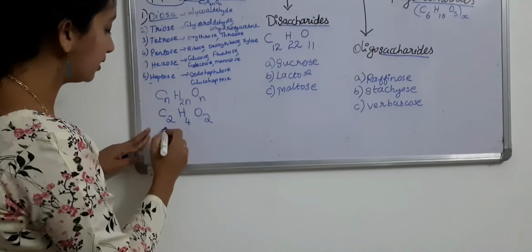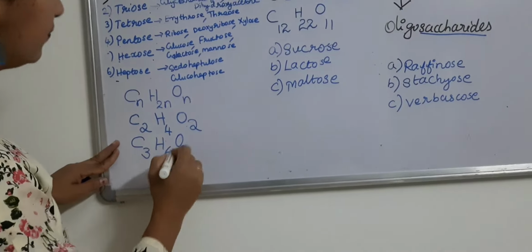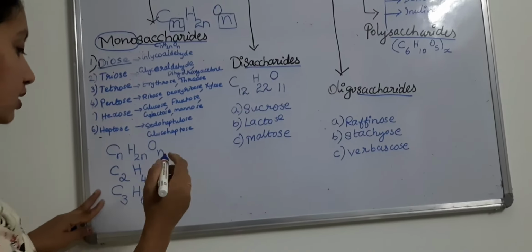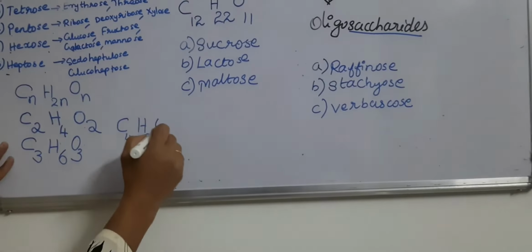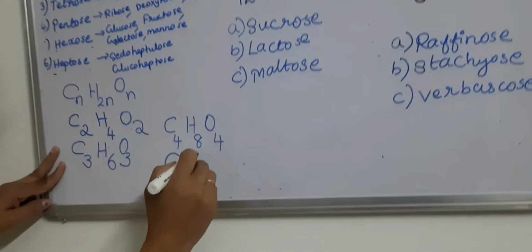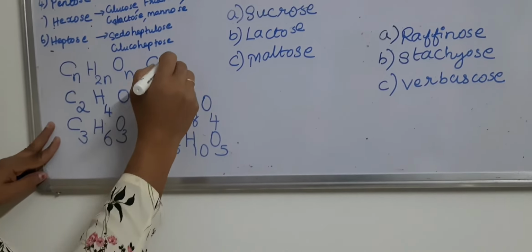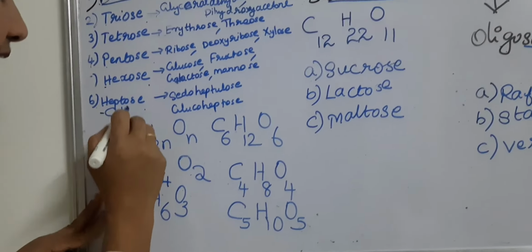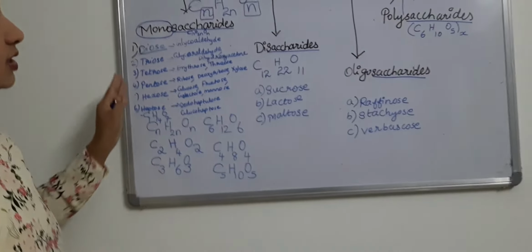For triose, C3H6O3. For tetrose, tetra means 4, C4H8O4. For pentose, penta means 5, C5H10O5. Hexose, C6H12O6. Heptose, C7H14O7. This way we can write the chemical formula of all these monosaccharides.